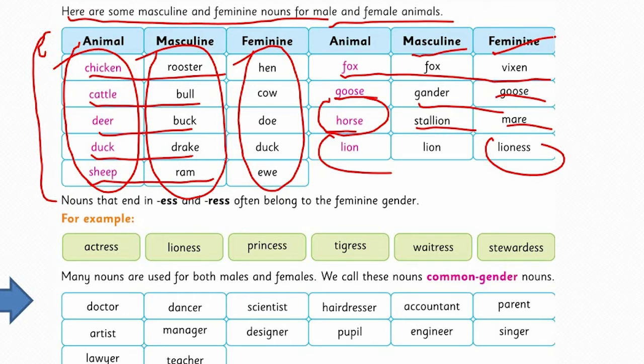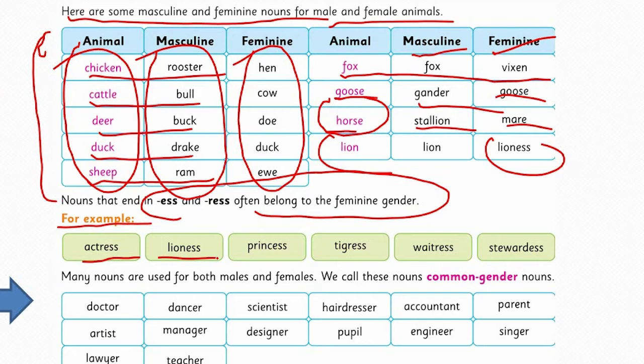Now, nouns that end in ess and ress often belong to the feminine gender. For example, actress, lioness, princess, tigress, waitress, and stewardess.